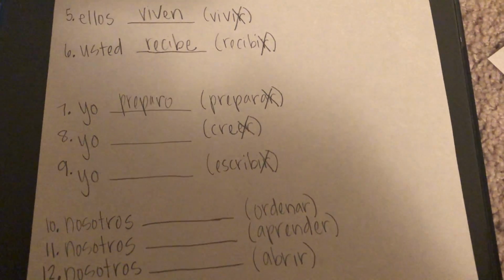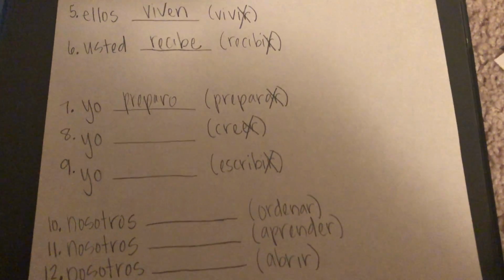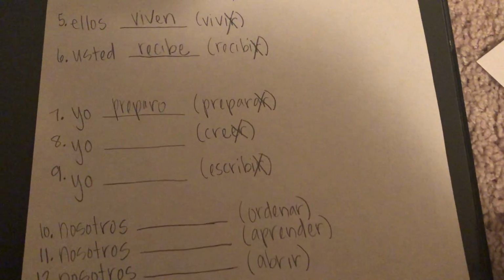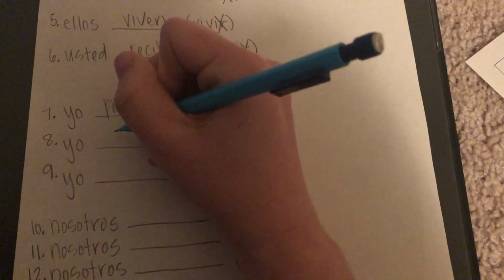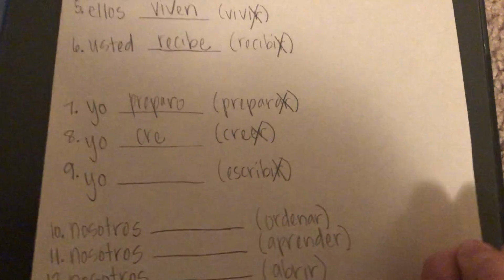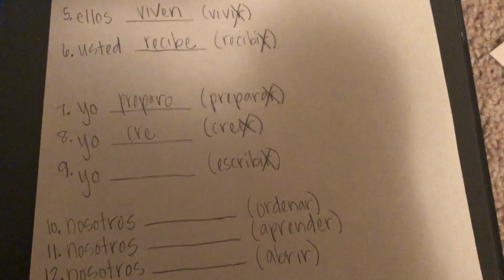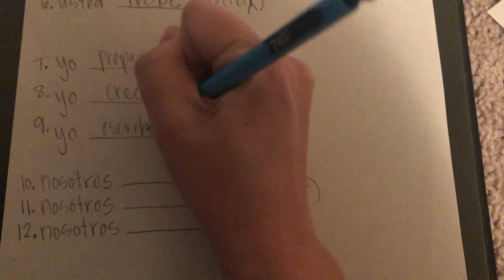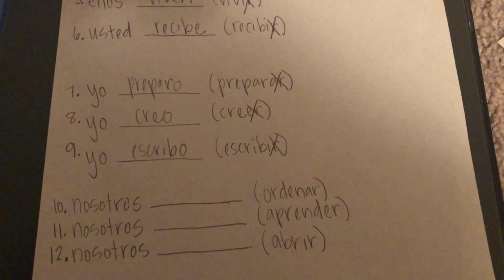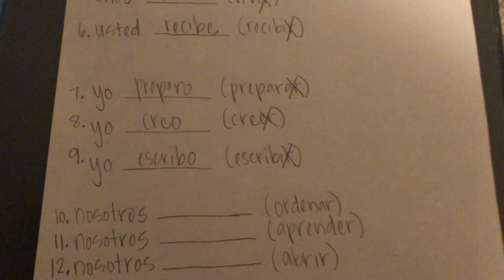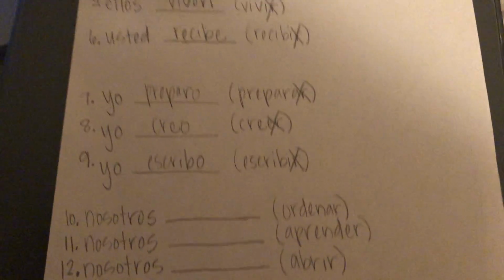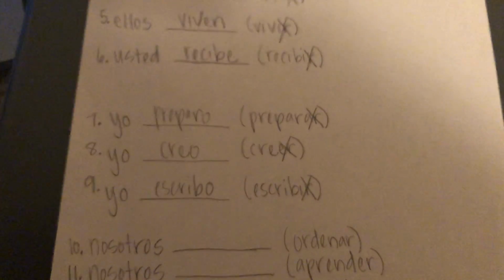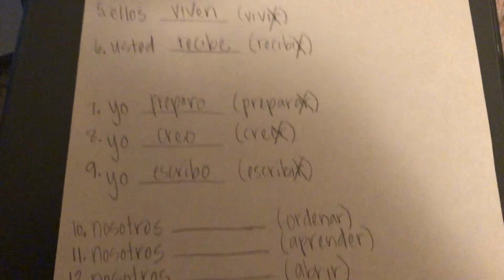Creer is kind of like the verb leer, where it has 2 E's in the middle. You're going to chop off just the last ER, and our stem is CRE, and since you're talking about yo or yourself, it's going to be an O. Same for escribir, you're talking about yo or yourself, so your verb ends with O. So notice it doesn't matter if it's an AR, ER, or IR verb, the yo box, the endings are always an O, but everything else is going to be a little different.